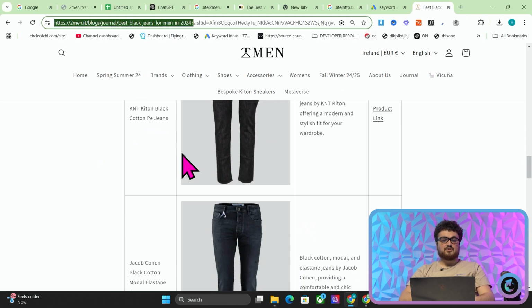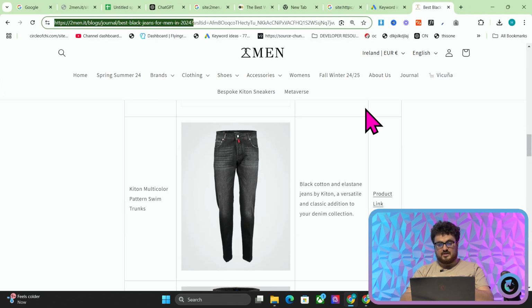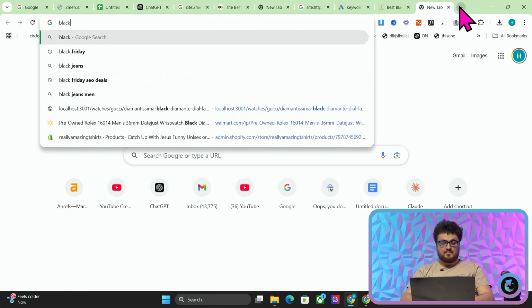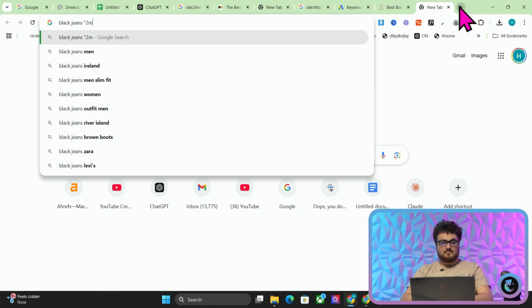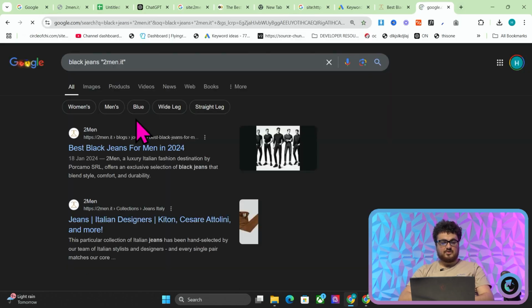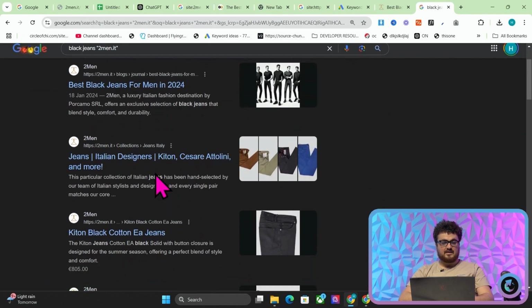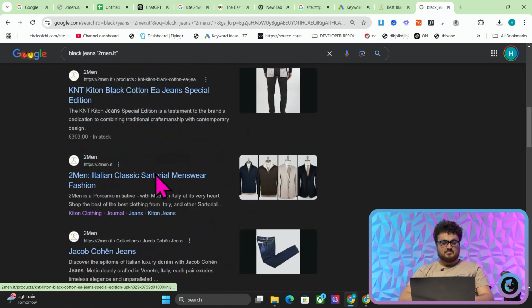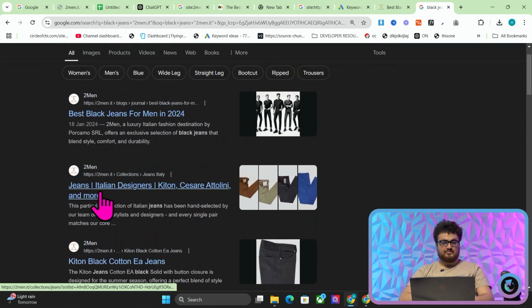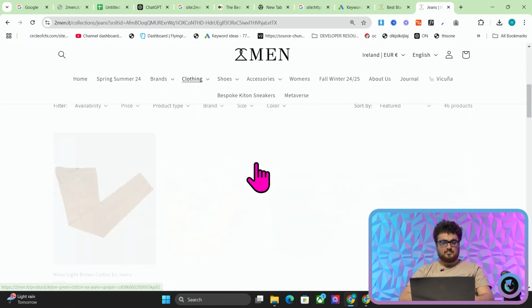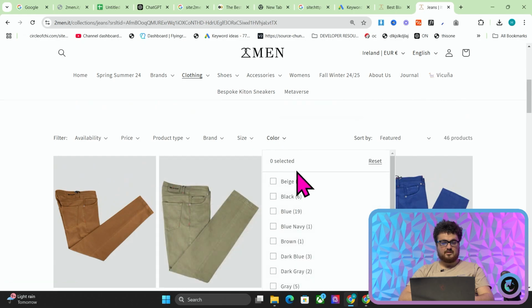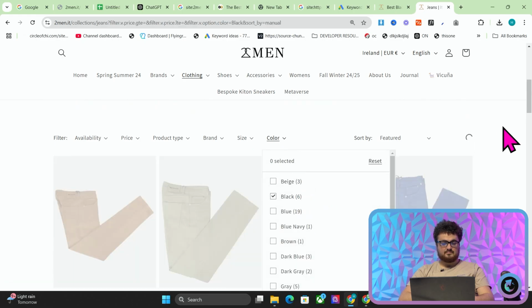And just so you know, I'm going to show you guys a very quick method of getting these jeans. So what I want to do is I want to go black jeans, twomen.it. So I'm looking for the collections of black jeans, if we have it. Do we have it? I actually don't know if we have a collection specifically for black jeans. So let's just click here, and then we'll put color black.